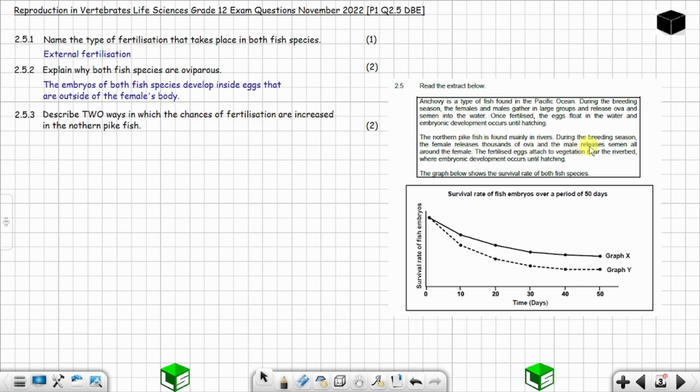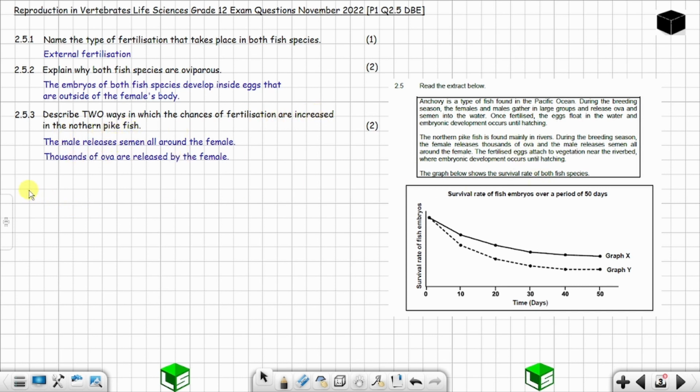And the male releases semen all around the female, so that the chances of fertilization are increased. So you can say the male releases semen all around the female, and the female releases thousands of ova. So these are the two ways in which the chances of fertilization are increased in the northern pike fish.